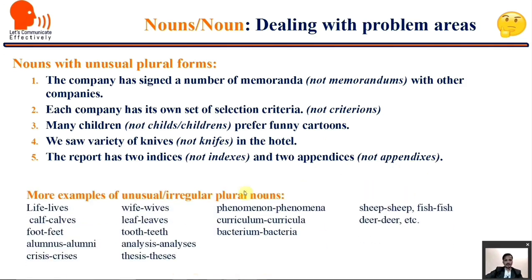More examples of unusual irregular plural nouns: life, lives; calf, calves; foot, feet; alumnus, alumni; wife, wives; tooth, teeth; phenomenon, phenomena; curriculum, curricula; bacterium, bacteria; sheep, sheep; fish, fish; deer, deer. Keep in mind these unusual or irregular plural forms of nouns and they should be used accordingly.